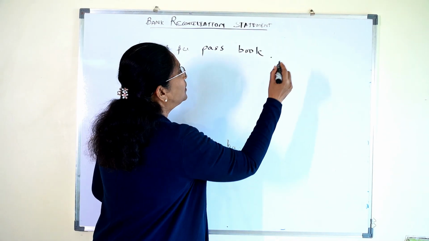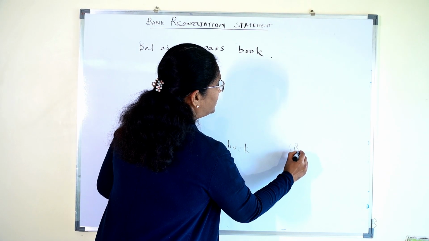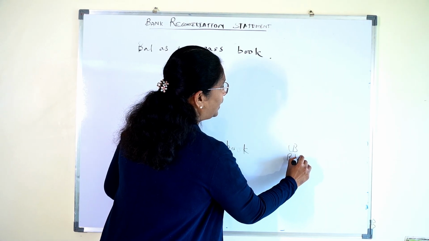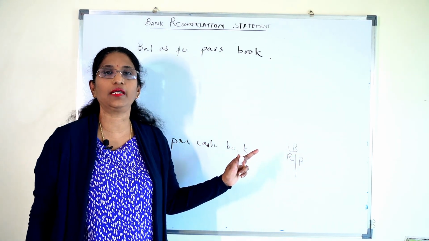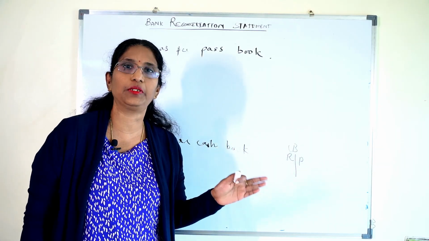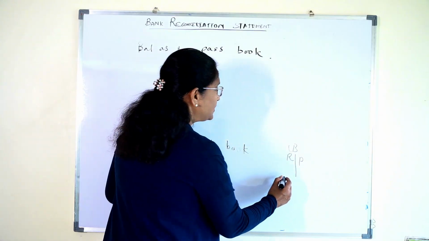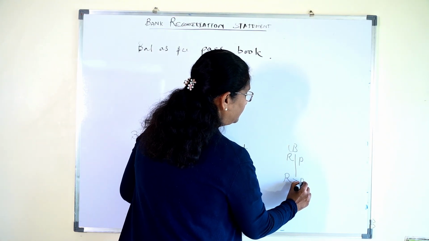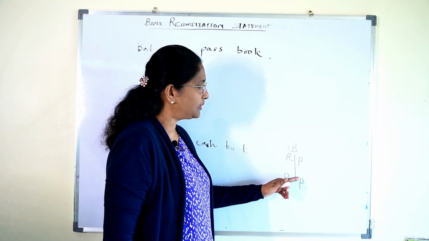So for the cash book, this is receipt and payment. Again, I am talking about the favorable balance. What do we mean by favorable balance? That means receipt is greater than payment.